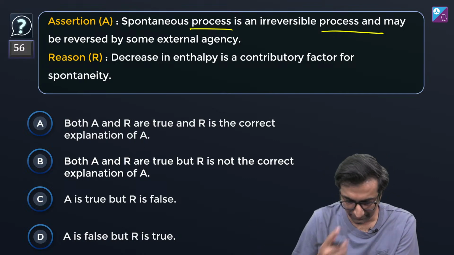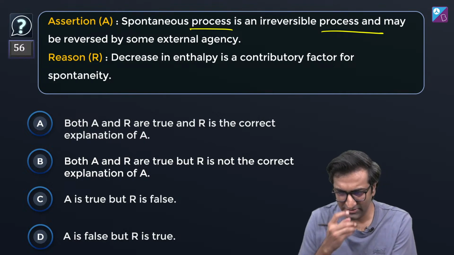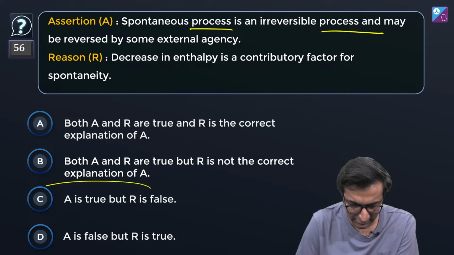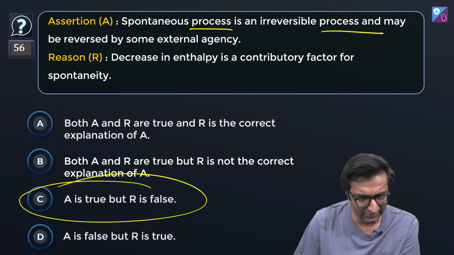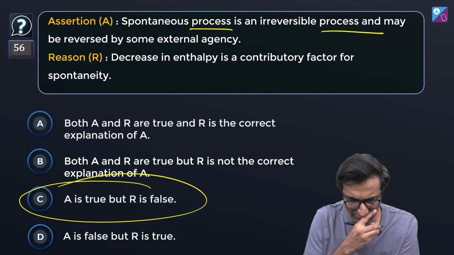Anyway, how about this one? What do you think in this? Simple सा question है. करते हैं जल्दी से. C. A is true but R is false. Divya, C. Okay. Shlok is also saying C.